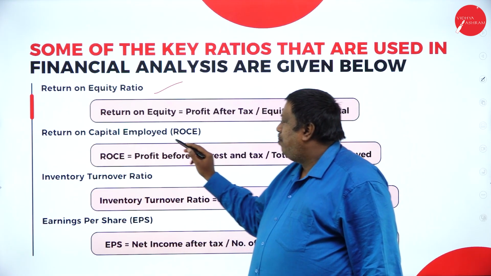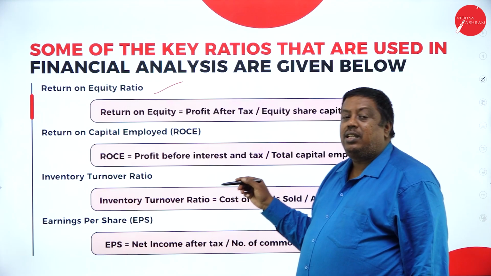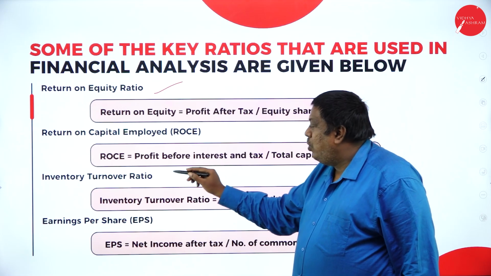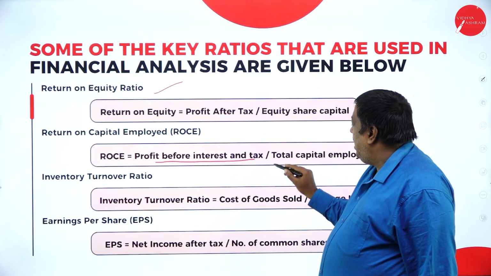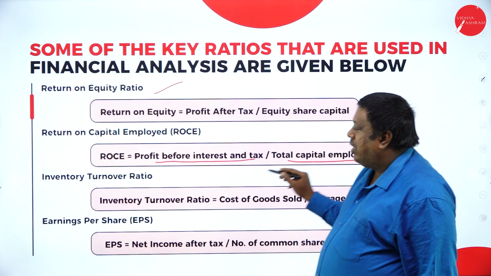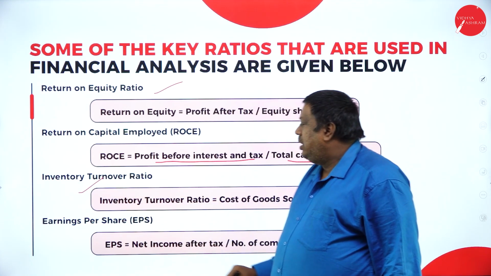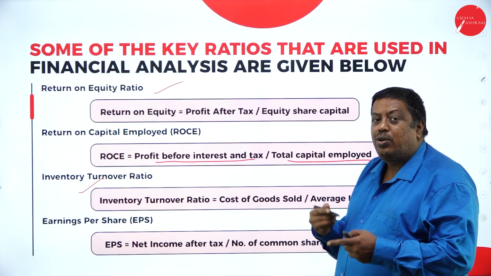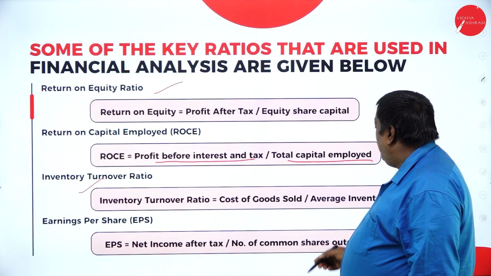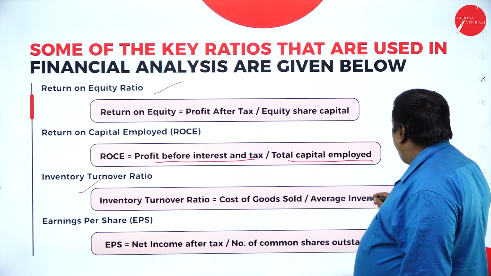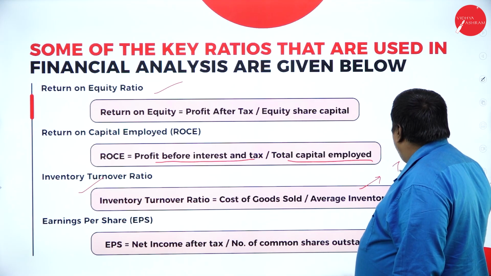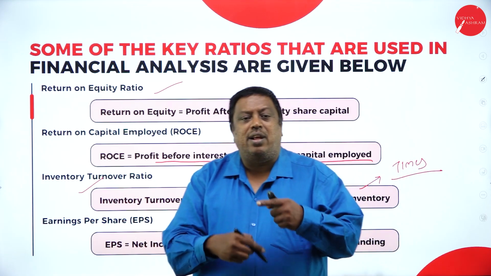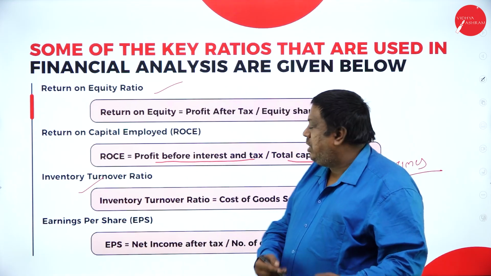And return on capital employed gives us the amount we have invested in the organization and the amount of returns we are getting. To know that, profit before interest and tax is divided by total capital employed. Next, inventory turnover ratio. This gives us the control the company has over turnover with the concept of stock. It is cost of goods sold divided by average inventory, and the answer should be expressed in times. How many times we have the rollover, how many times the movement of goods is happening.